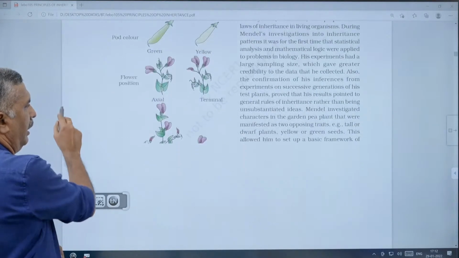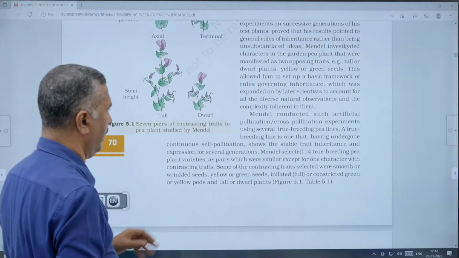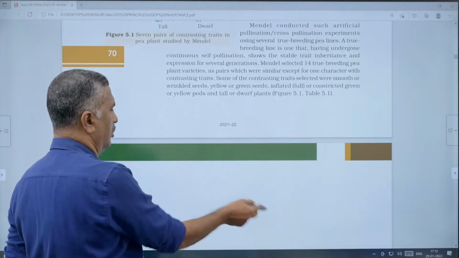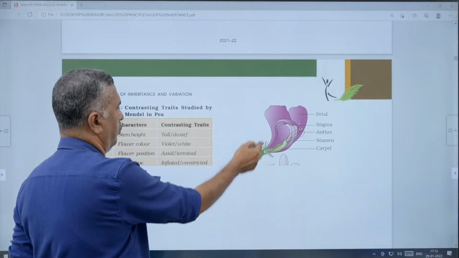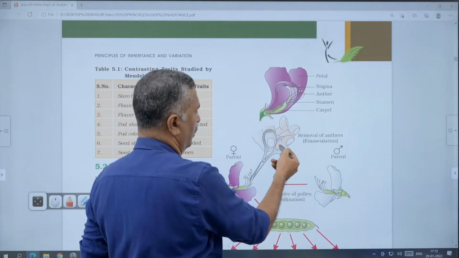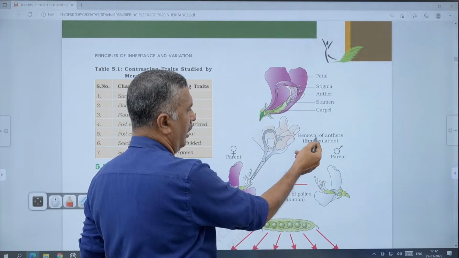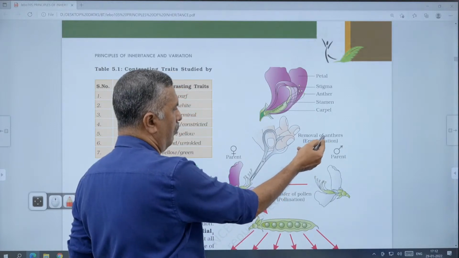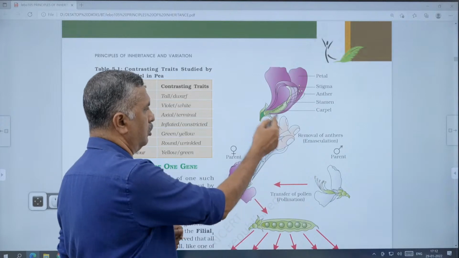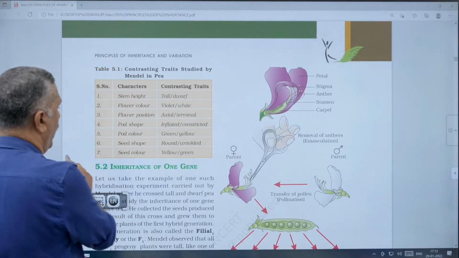Okay, then next we go through this. Mendel conducted artificial pollination experiments in the garden pea. It is also given in the diagram. In the artificial hybridization process, there is removal of anthers before the stamen dehisces, that is emasculation, then transfer of pollen. All these processes are for artificial hybridization.